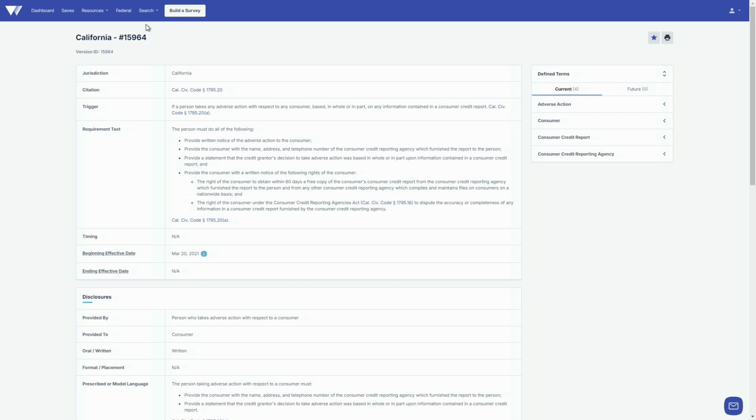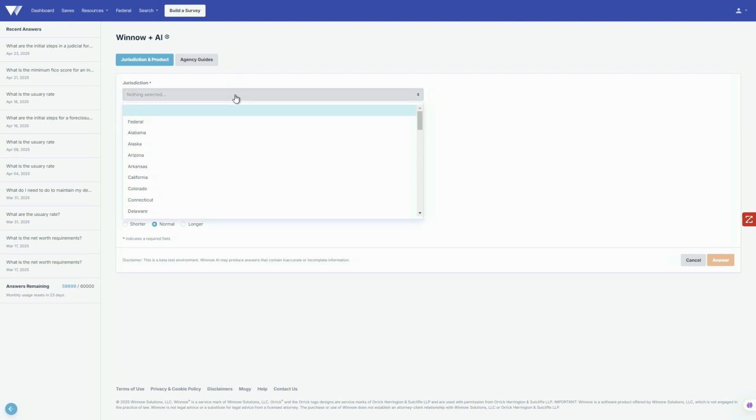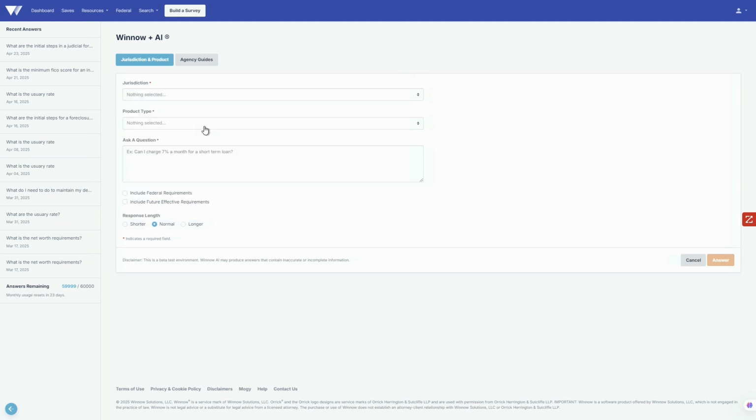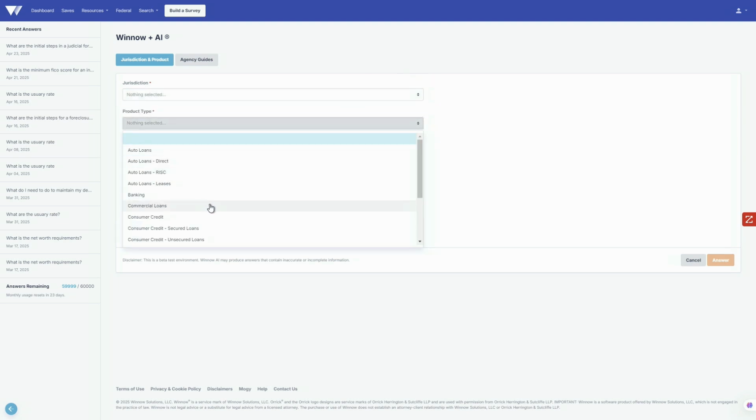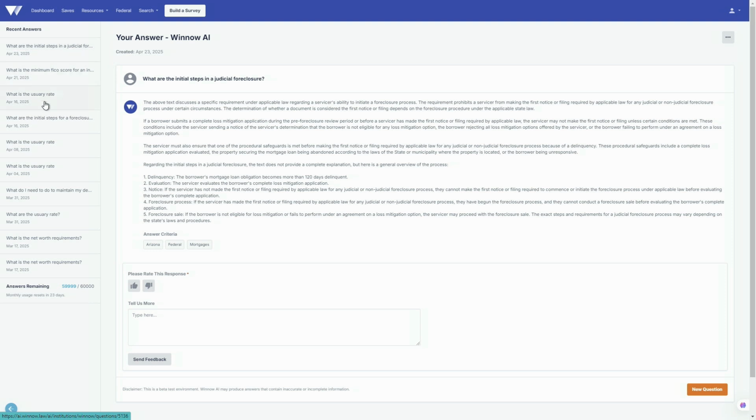The other thing that Winnow does is we've also built in our own AI model. So we have something that sits right on top of the Winnow database, so you're not getting these weird confabulations or hallucinations. You're getting information that's been completely entered in by attorneys, reviewed by attorneys, and published by attorneys, because Winnow is representative of over 85,000 attorney hours at this point and over 85,000 requirements that are published inside of Winnow. So none of this has been screen scraped or copy and paste. None of this is actually pulled out from the internet by AI.